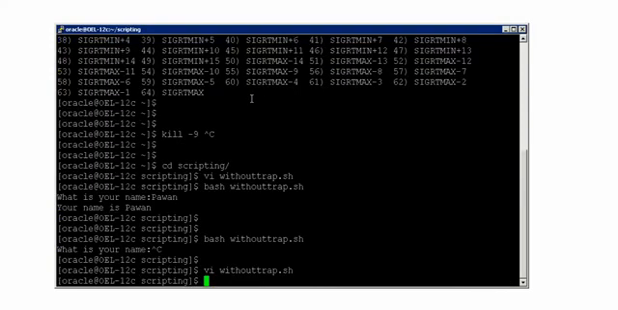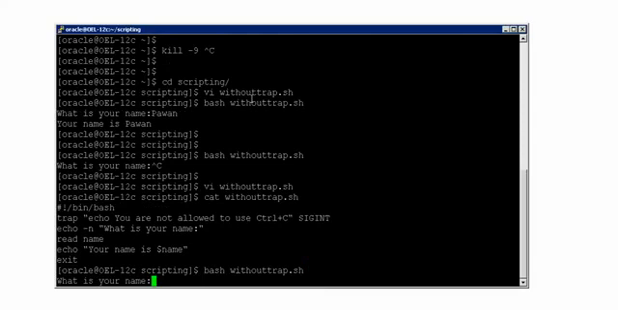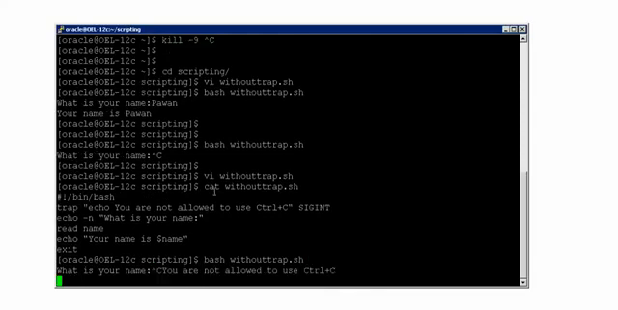So now I will write quit. Now if I say bash followed by this script, it is asking my name. Now if I press Control C, see, it is not exiting from the terminal. Instead, it is saying you are not allowed to use Control C.